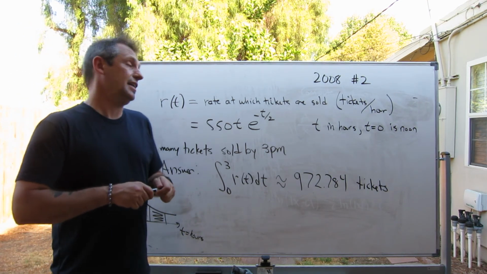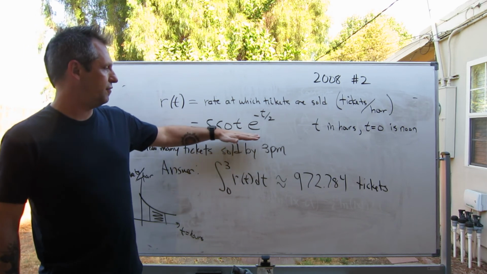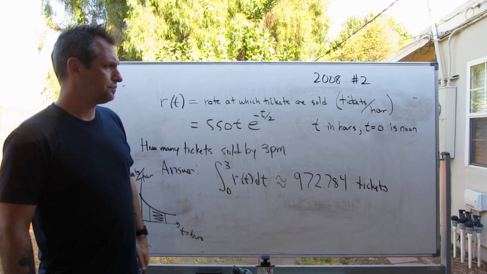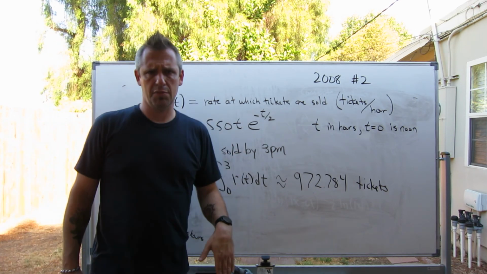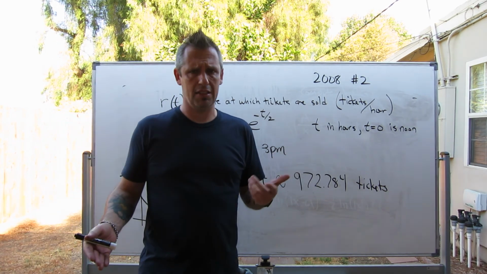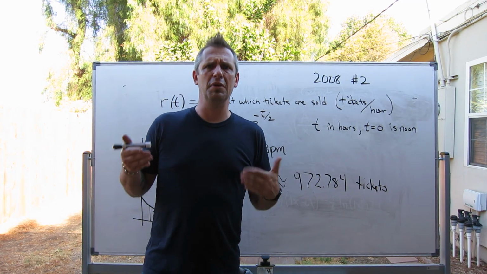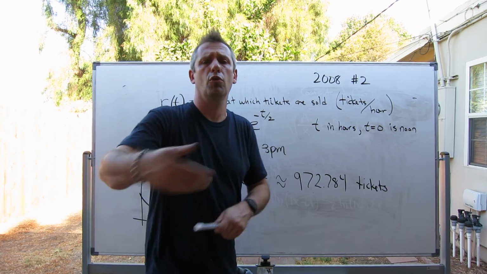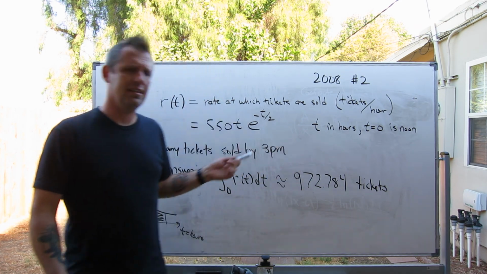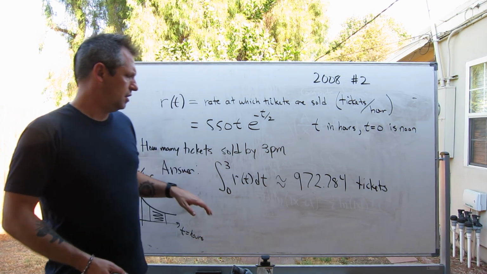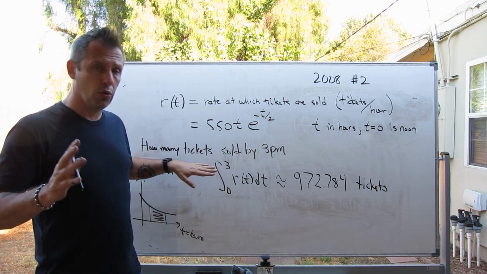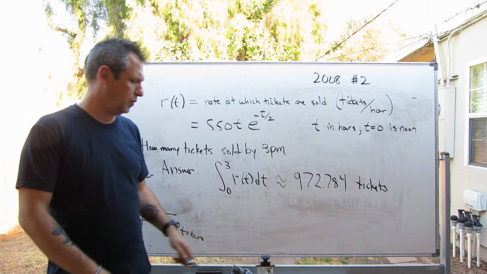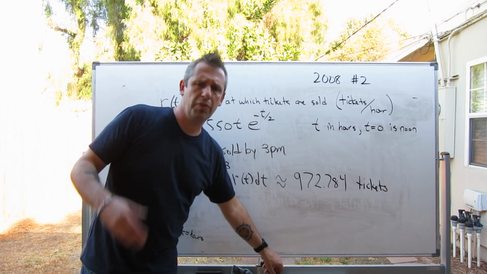Now, this in fact is the total number of tickets sold because this function r of t here is always positive. There are no negative rates of tickets being sold, and that should make sense, because for the rate to be negative tickets per hour would mean that people are returning some of the tickets, and that's not happening here. So this is kind of like total distance because the function itself is always positive. And I hope that makes some good sense.